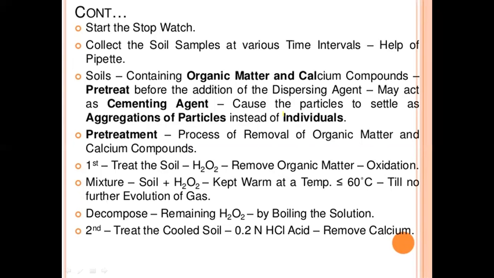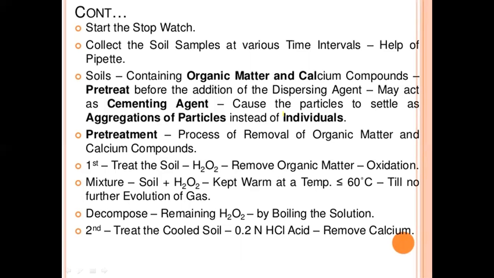Pre-treatment is the process of removal of organic matter and calcium compounds. First, treat the soil with H2O2 to remove the organic matter by oxidation. The mixture of soil plus H2O2 is kept warm at a temperature less than or equal to 60 degrees centigrade till there is no further evolution of gas.